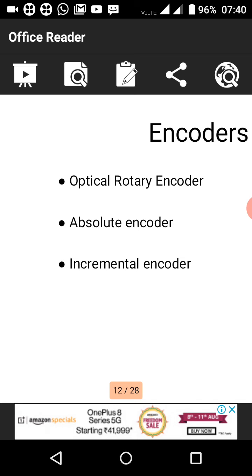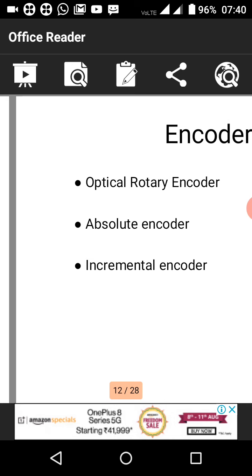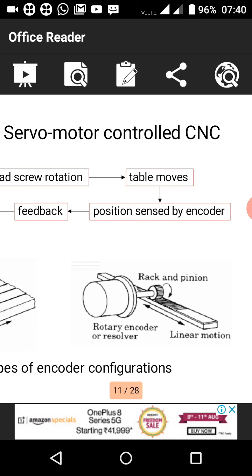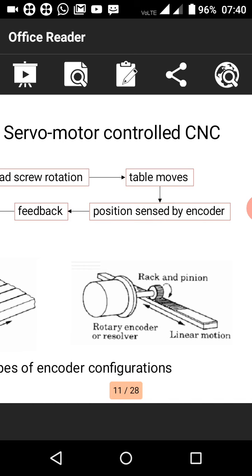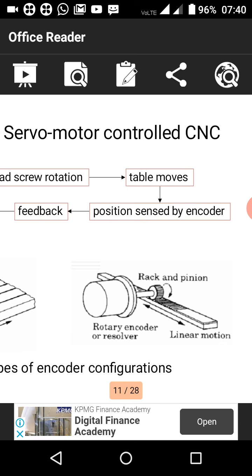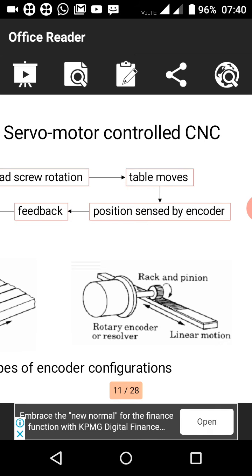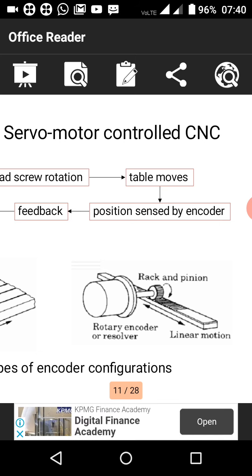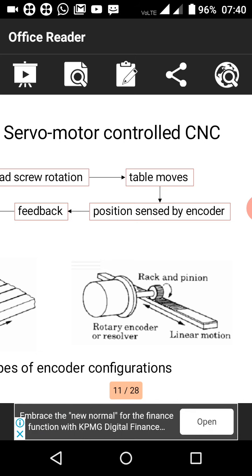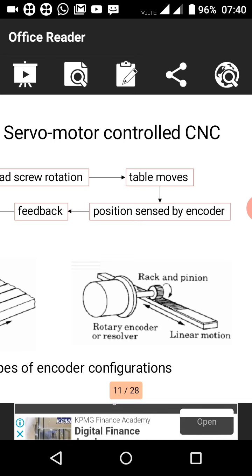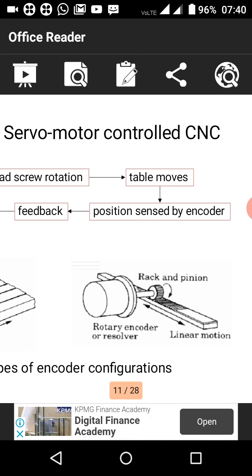It consists of a shaft connected to a circular disc. See here, this shaft is connected to the disc. This is the rotary encoder. The disc contains one or more tracks of alternating transparent and opaque areas.